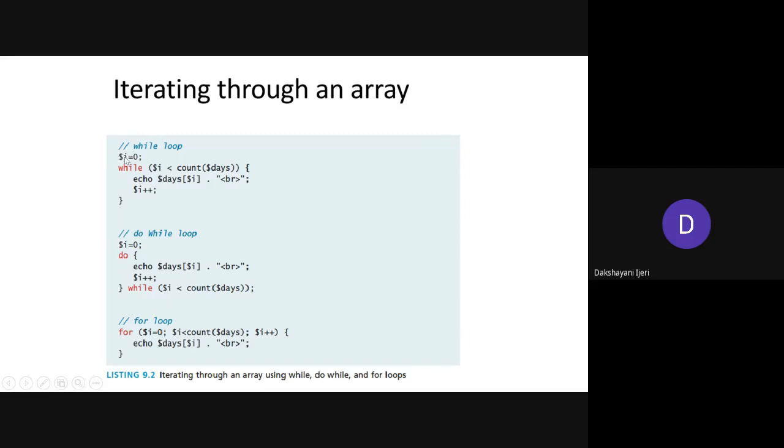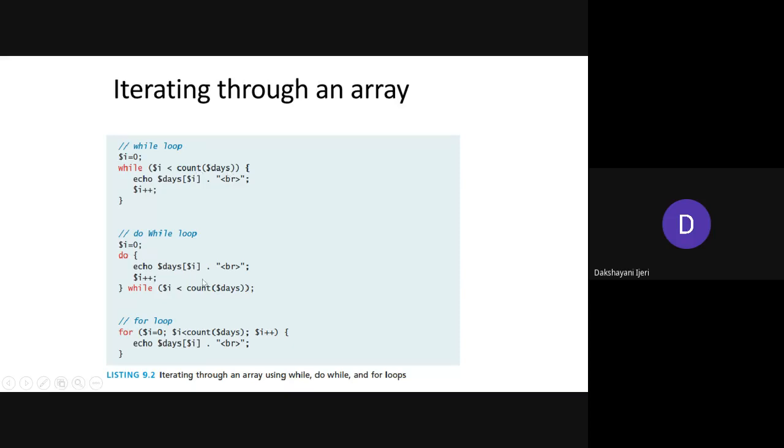For this we have taken $i as a variable with the value 0. The loop will continue until $i is less than the count of $days. Now what is this count? As with other programming platforms, where you use the length method on arrays to get the total count of elements so you can traverse all of them, in PHP count is a built-in method used on the array variable to get the total number of elements of the array.